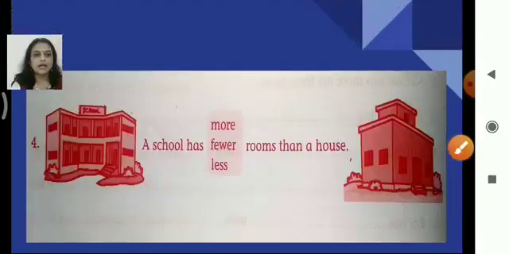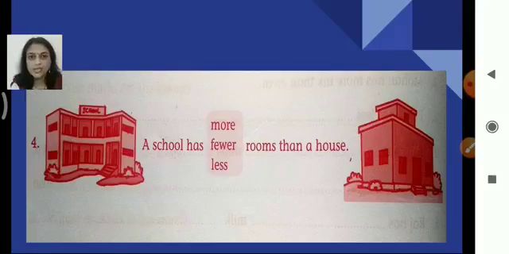Next, a school has dash rooms than a house. Now, rooms are compared here of which places? School and a house. So, who will have more or less rooms? Here we are talking about school. A school has, right?